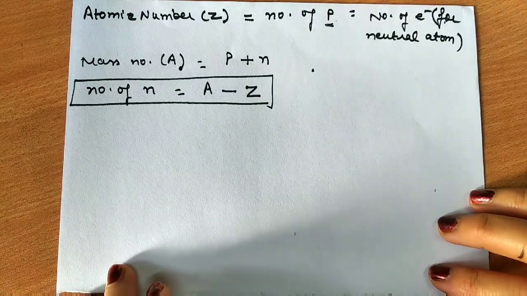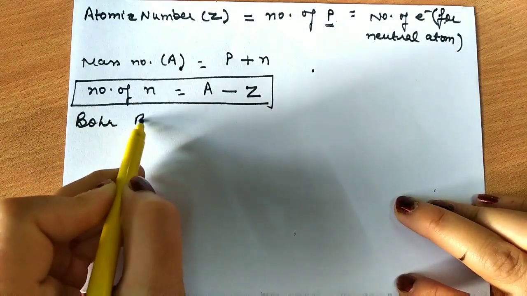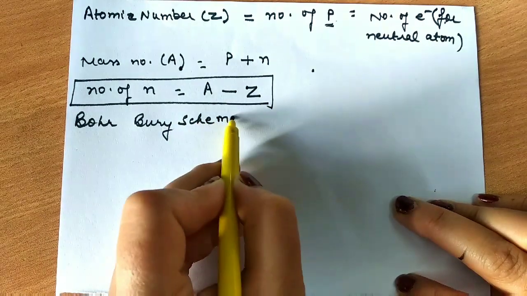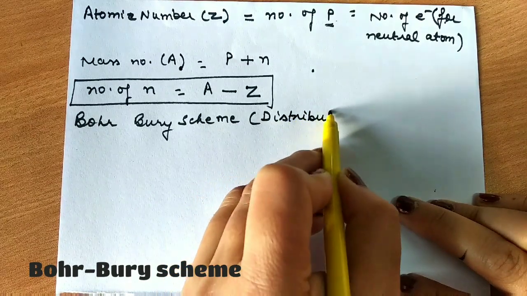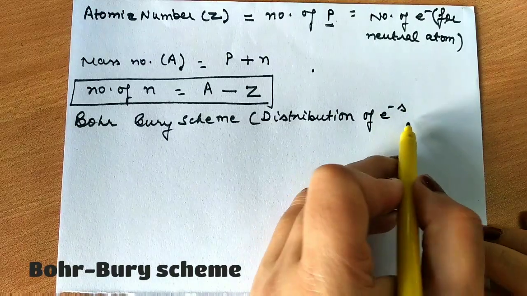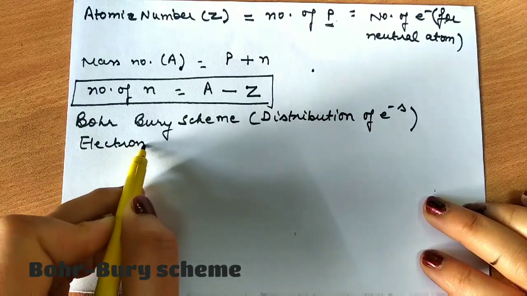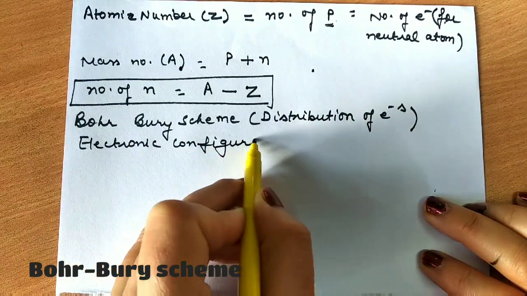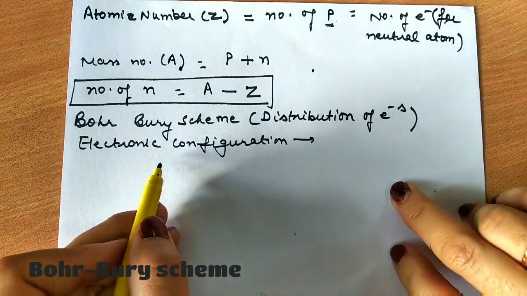So done. Now we'll talk about the Bohr-Bury scheme. Basically, this Bohr-Bury scheme, as we say many times, is only the arrangement or distribution of electrons. How electrons have been arranged in various shells, which we also call electronic configuration. The arrangement of electrons in various shells. Okay. So what is this rule? What is this scheme all about?